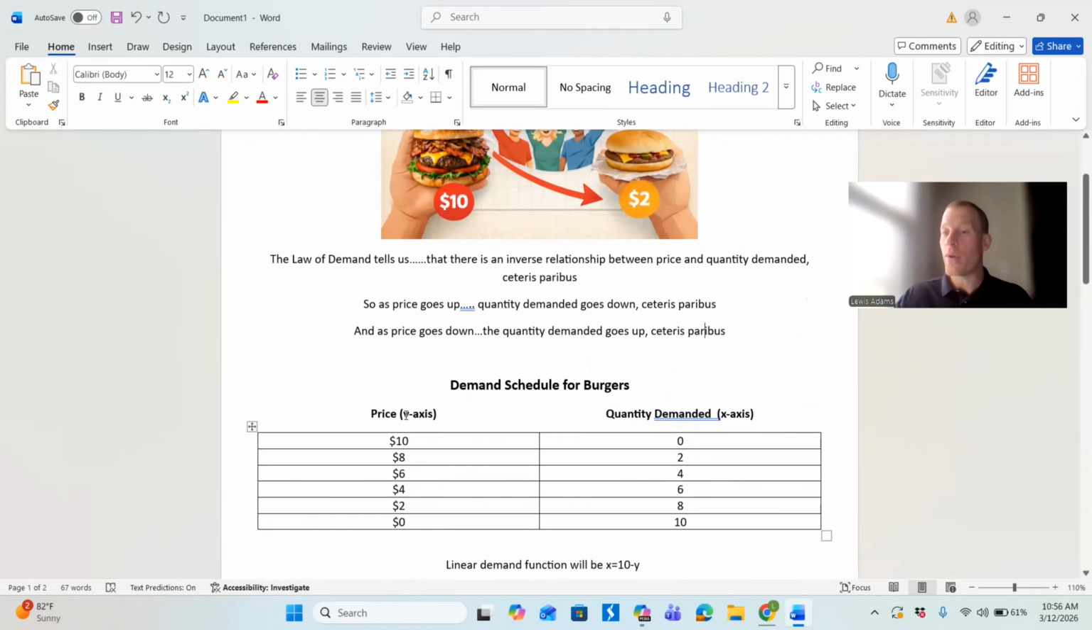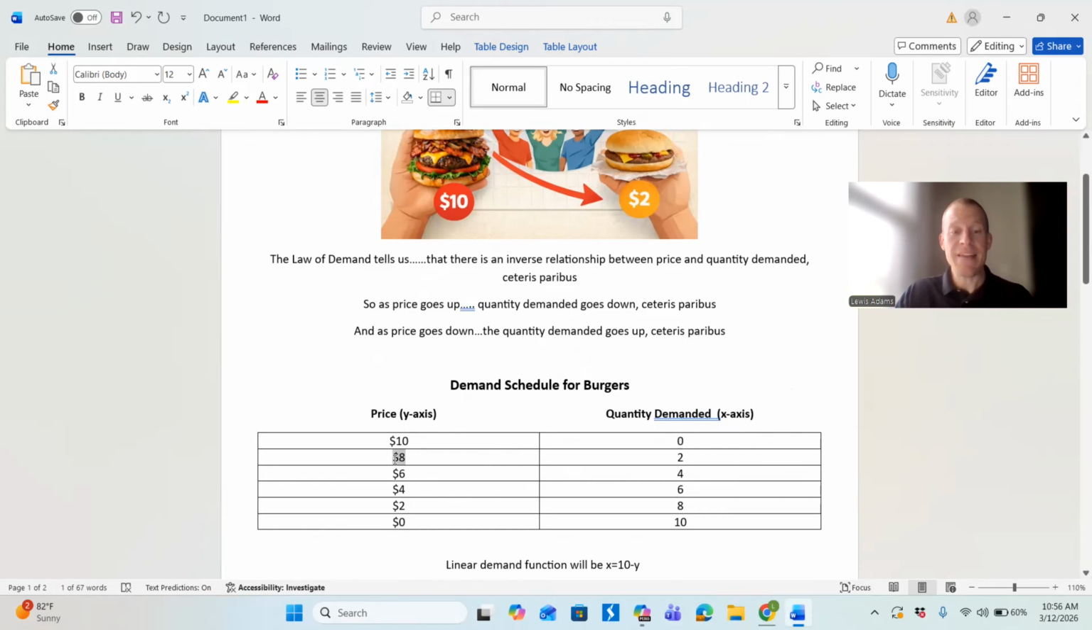The price is always on the y-axis. We're going to graph this in just a second so you can understand and see what a demand curve looks like on a graph. So your price will be on the y-axis. You can see that here. The quantity demanded will be on your x-axis here. So at a price of $10 for a burger, that's just simply too high for me, right? No way am I purchasing a burger at that price, so my quantity demanded will be 0.